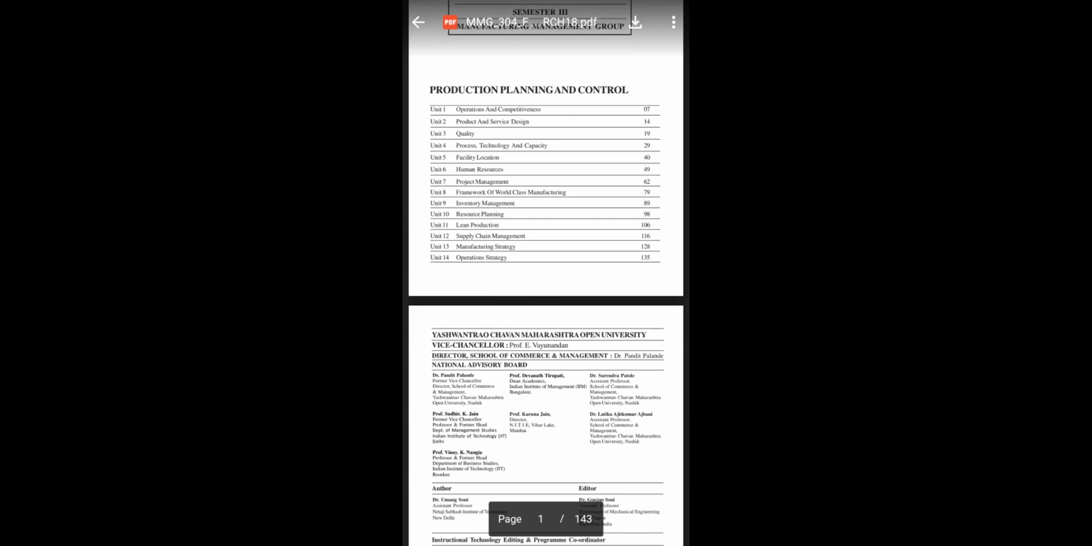Okay, first one is operations and competitiveness, second one is product and service design, third one is quality, fourth one is process technology and capacity, fifth one is facility location, sixth one is human resource, seventh one is project management, eighth one is framework of world class manufacturing, ninth one is inventory management, 10th one is resource planning, 11th one is lean production, 12th one is supply chain management, 13th one is manufacturing strategy, and 14th one is operational strategy. So today we are going to see the first chapter, that is called operations and competitiveness.